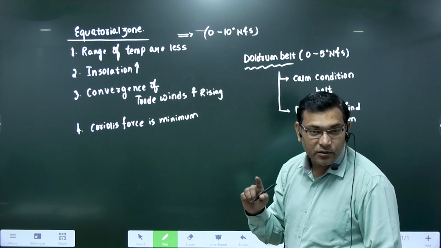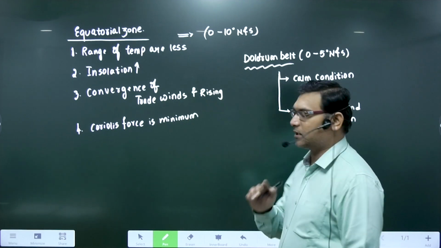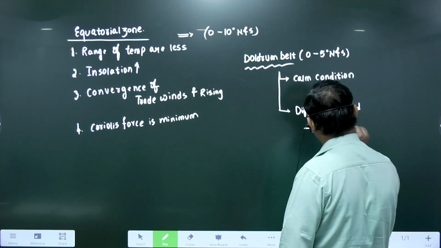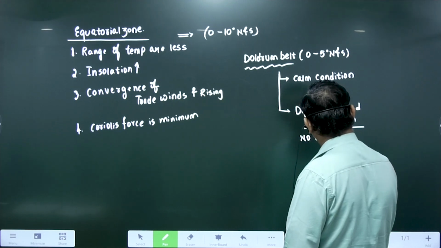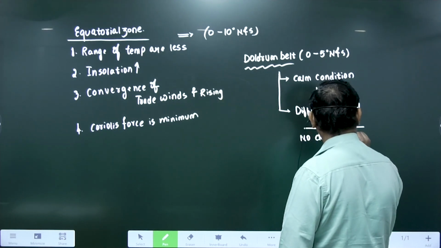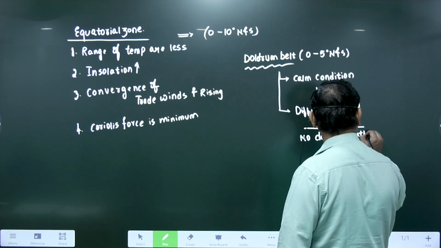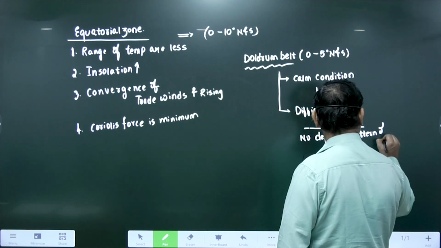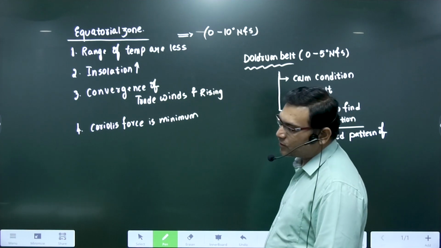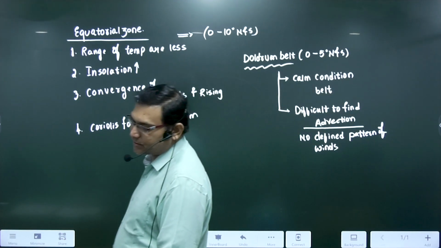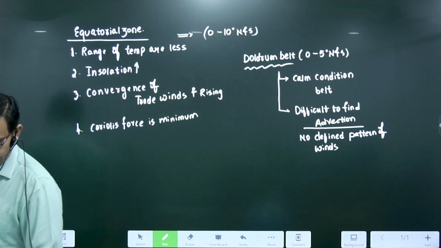Movement of the horizontal winds. That means there is no defined pattern of winds in this zone. Clear?